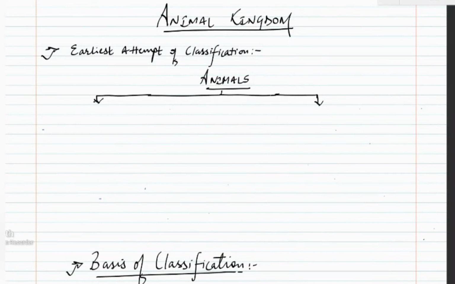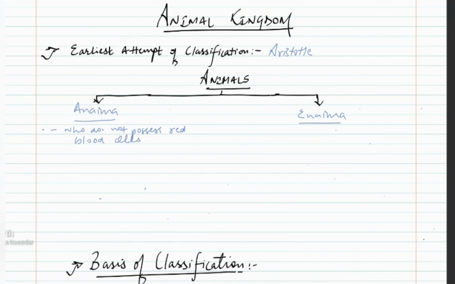The earliest attempt of classification was made by Aristotle. Aristotle classified animals into two categories, one called anima and the other called inanima. Anima includes all those animals who do not possess red blood cells, and all those who possess red blood cells are classified under inanima.